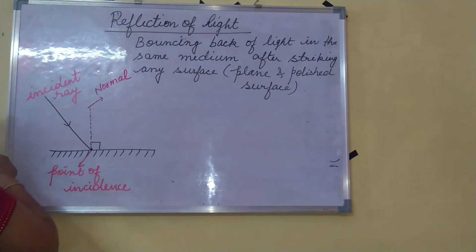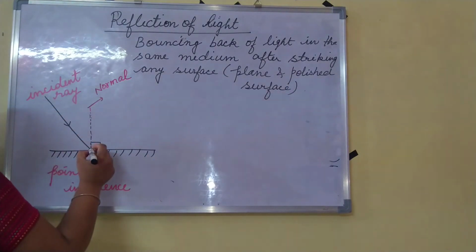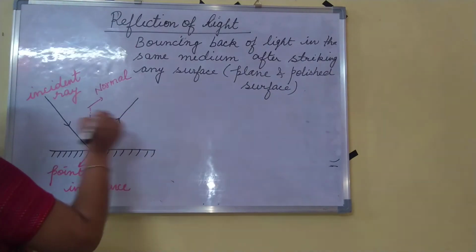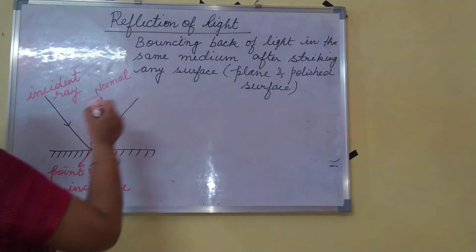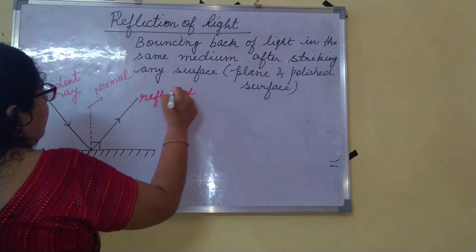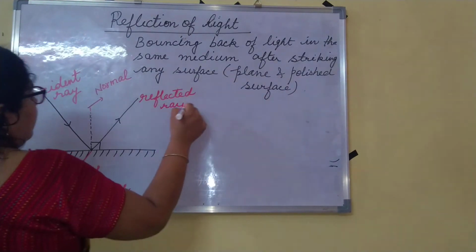Okay, and when light is incident on the plain and polished surface, it will get reflected back in the same medium, and the ray which gets reflected back is called the reflected ray.